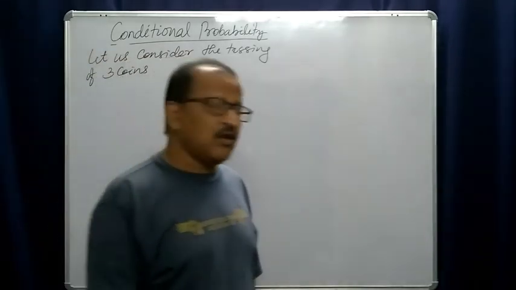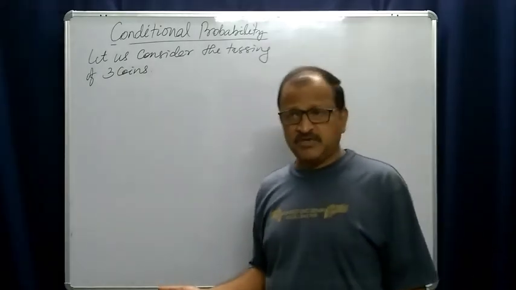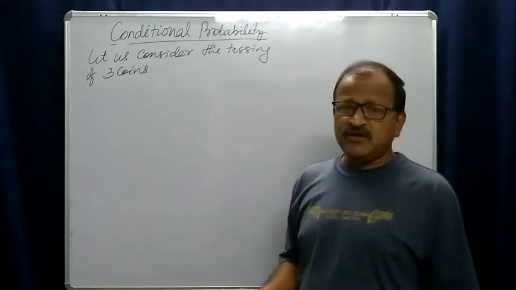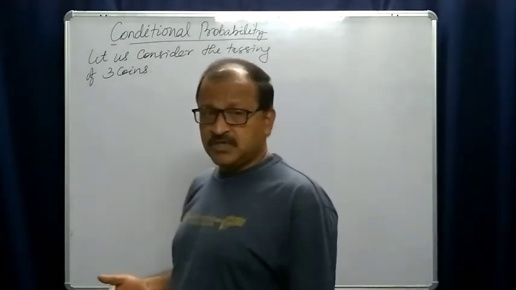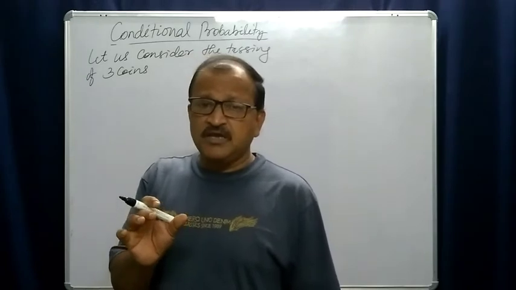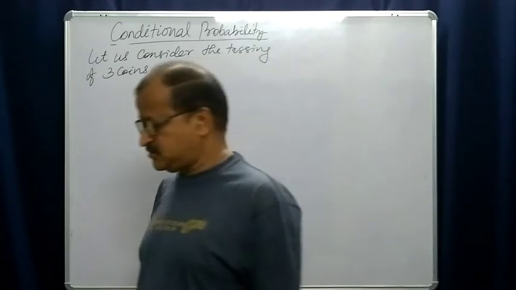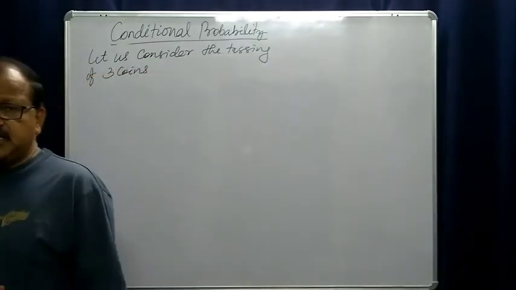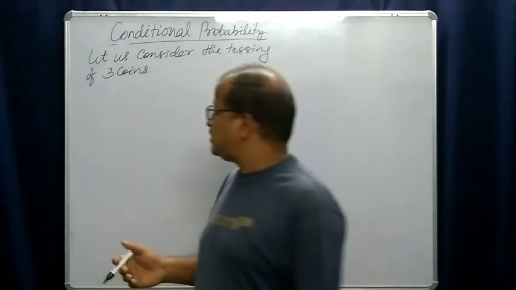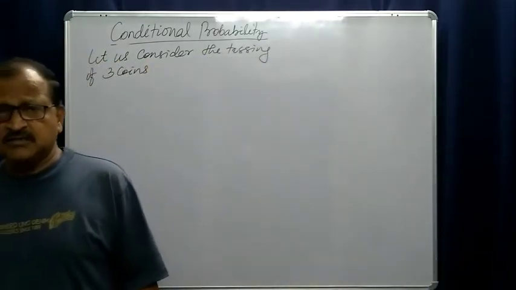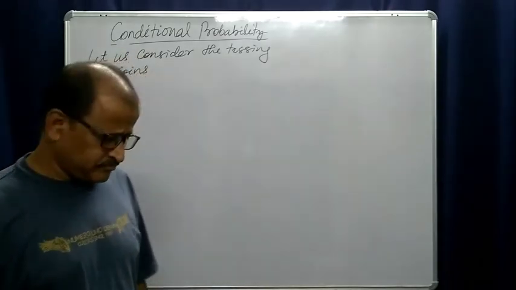Either head will fall or tail will fall. These are the only possibilities. If you toss 2 coins, what are the possible outcomes? Heads may fall on both coins, or the first coin head and the second tail, or the first coin tail and the second head, and both coins may have tail.